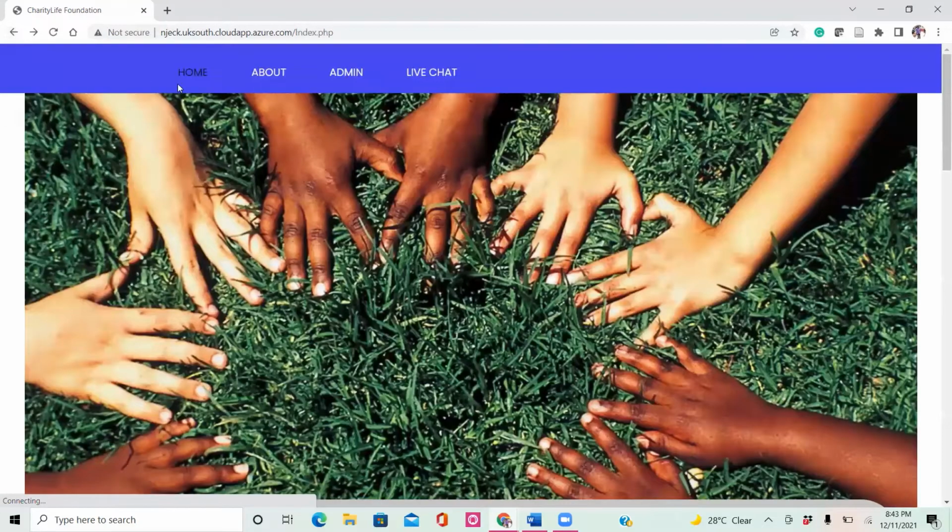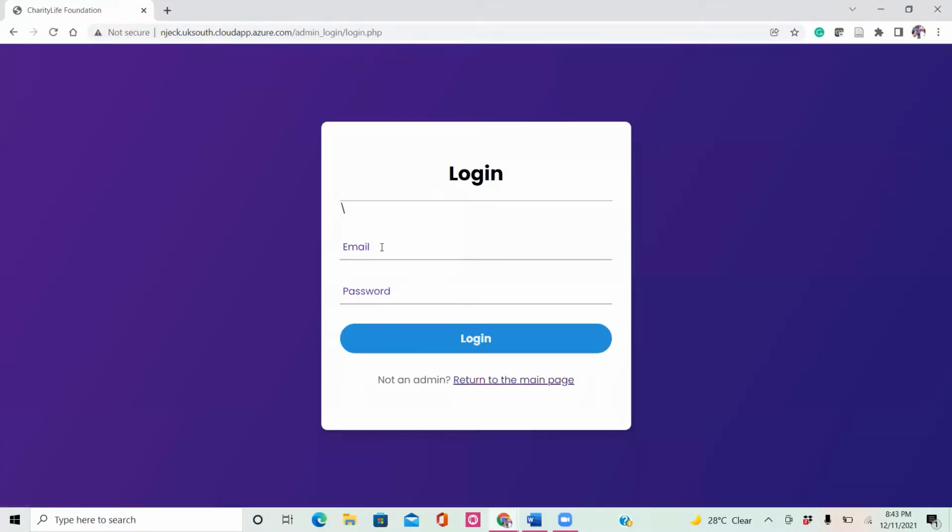So moving back, admins will have the ability to log in to our database. I have given them credentials to use in logging in. If you come to this page and you are not an admin or somebody who belongs to our organization, you have to return to the main page. But those who belong already have their credentials pre-assigned, and you can find this information in the database.